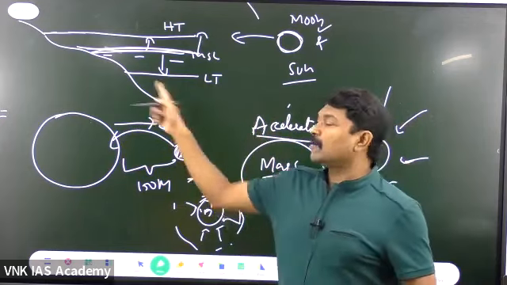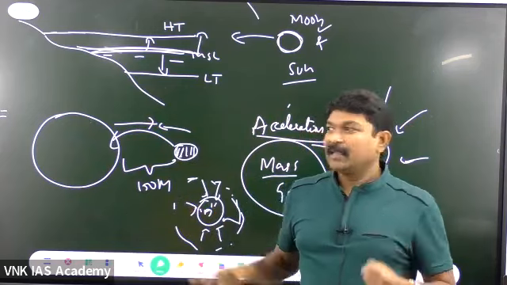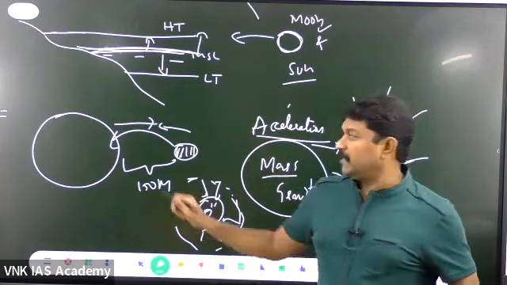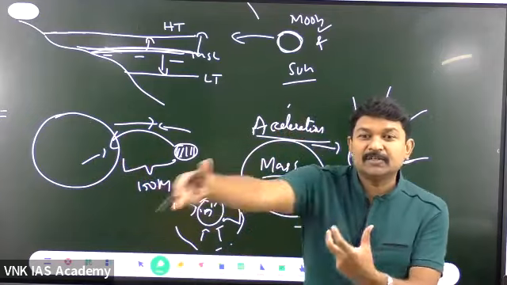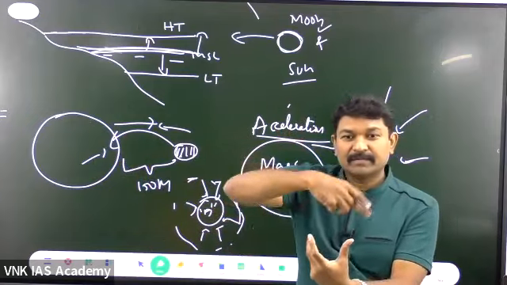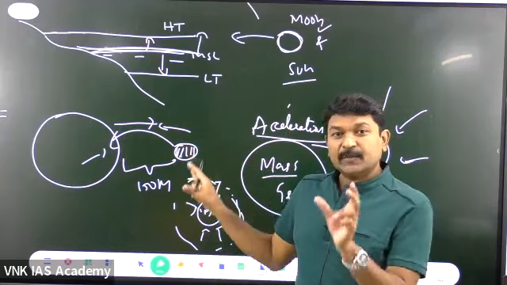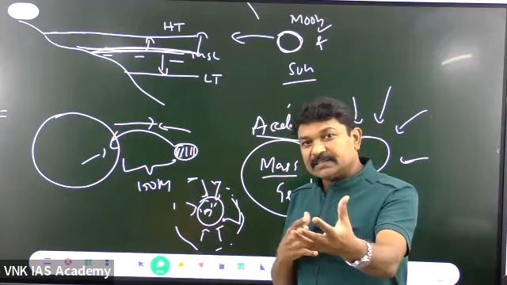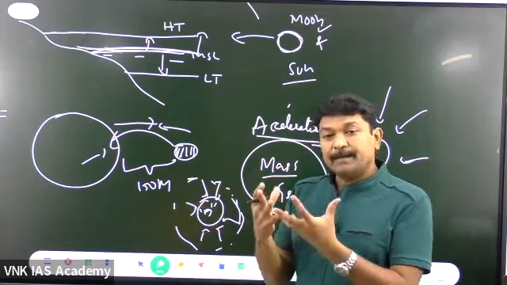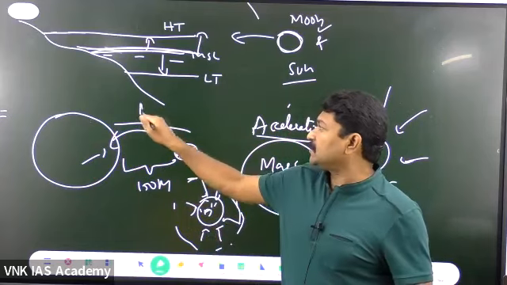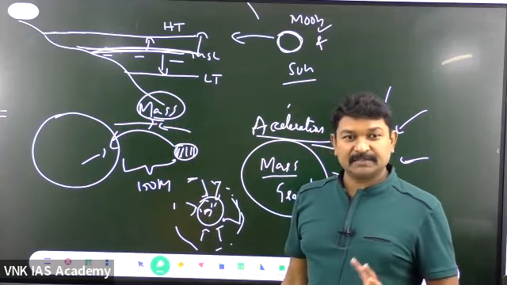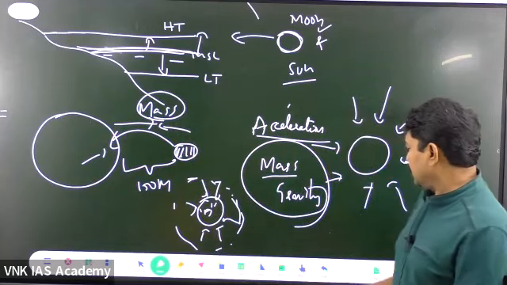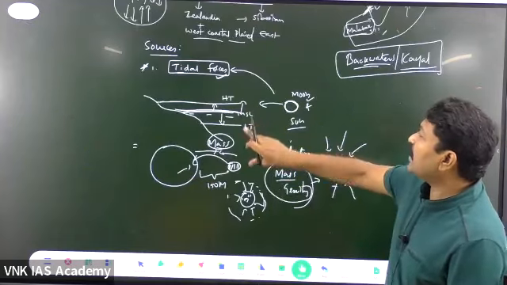Why does it have to revolve around the sun? Because the sun is pulling. It is asking it to come in, and it is saying, no, I am not coming. And so it is revolving around. Got the point? This is what is called the force of attraction and repulsion. There is also the pull. It depends upon the mass of the celestial bodies. Is it clear? This is about the force called the tidal force.